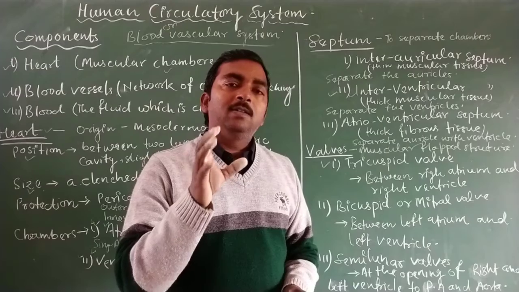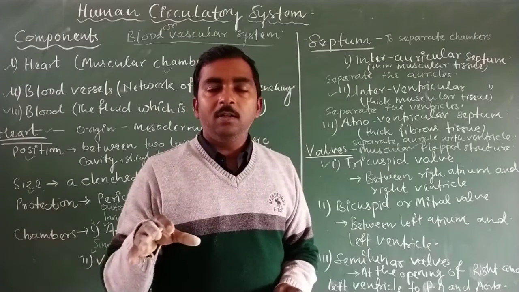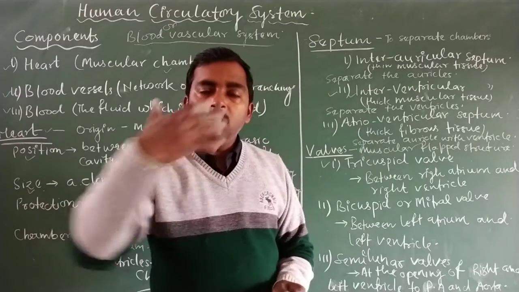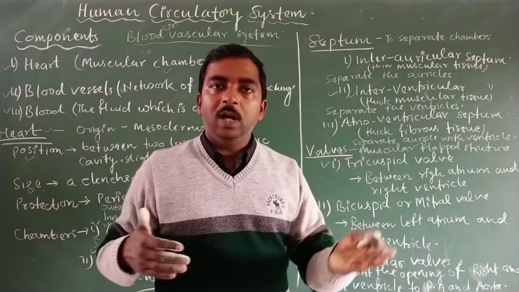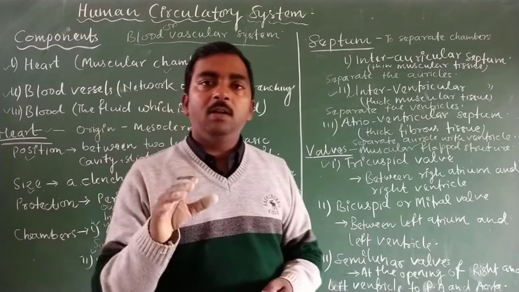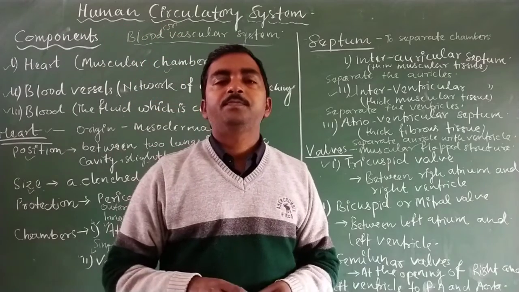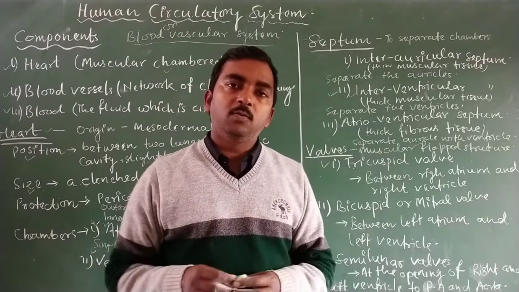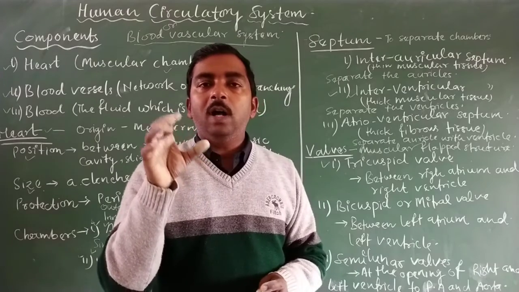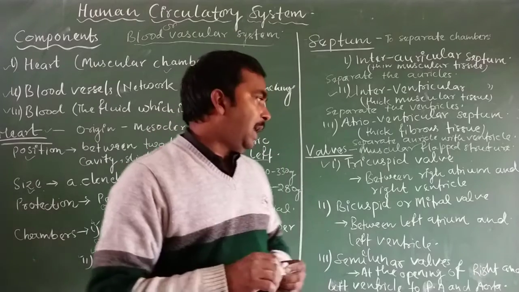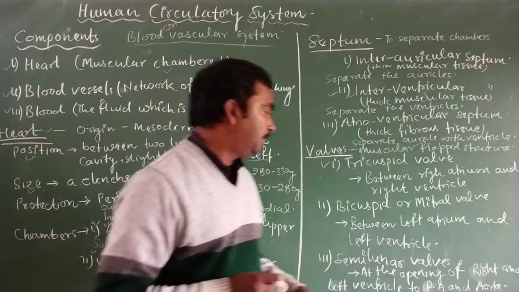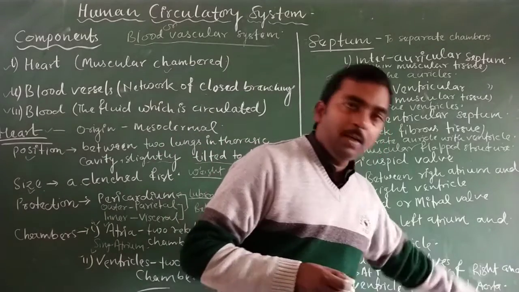As the atrium opens into the ventricle, the ventricle does not open backward into the auricle, but always opens in the forward direction to proceed with circulation into the arteries. Those arteries are the pulmonary artery and the aorta.